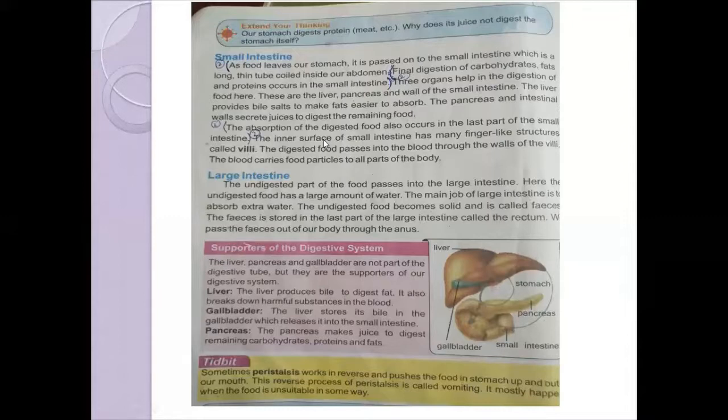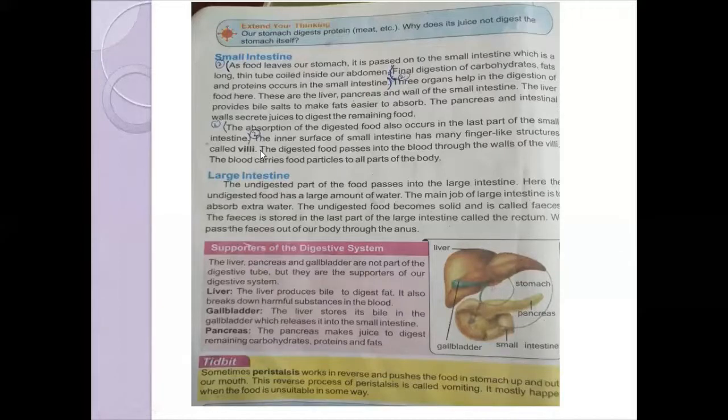The wall of the small intestine has finger-like structures, and those are surrounded by capillaries. The simpler food is absorbed in the villi, and the blood capillaries transport it to all parts of the body.